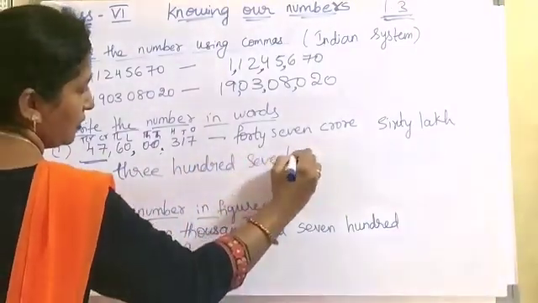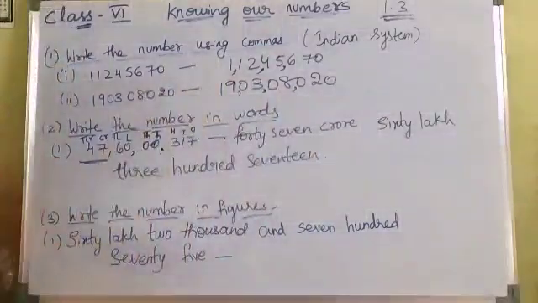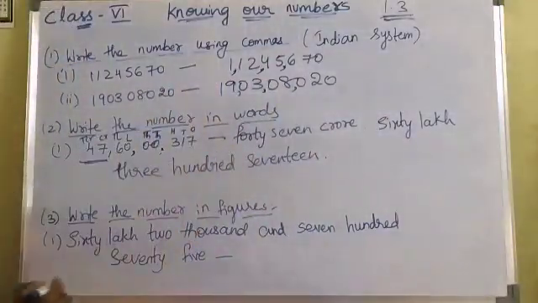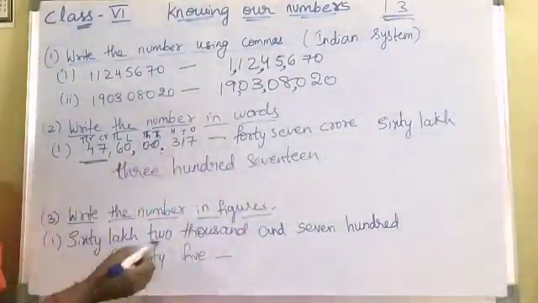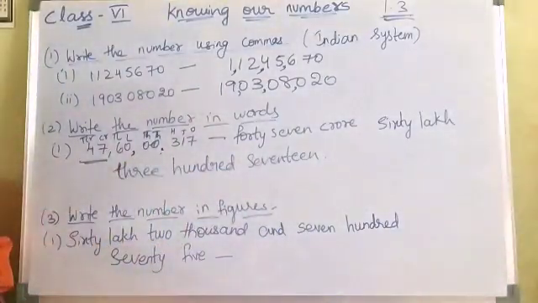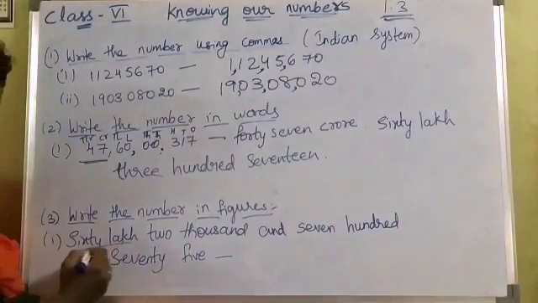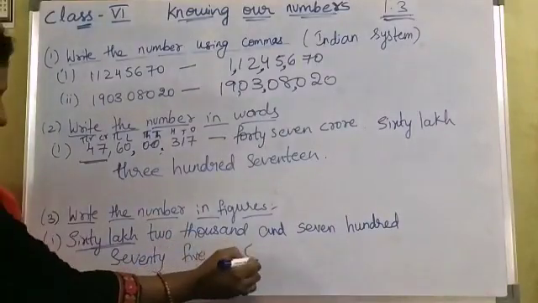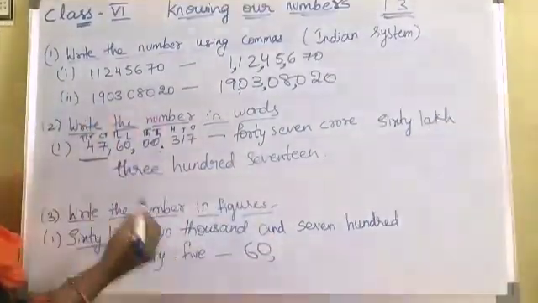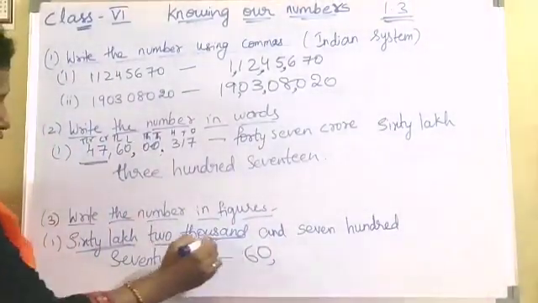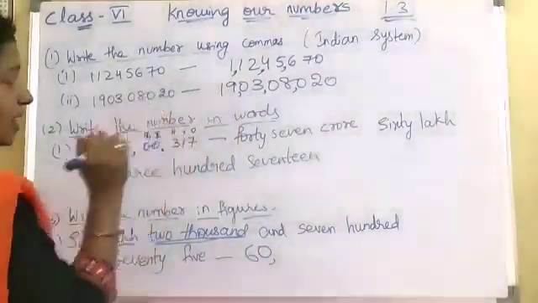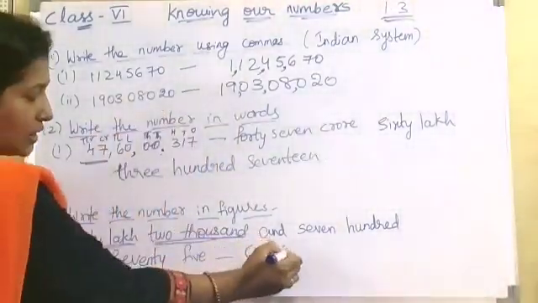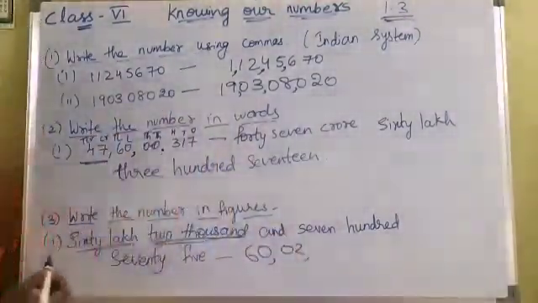317. This is the answer. And remaining you can do. Right? But coming to third bit, write the number in figures. Here they gave in words. We should write in the figures. Okay? 60 lakhs. 60 lakhs means, okay, 60 lakhs. Next coming to 2000. 2000 means here single digit you are getting. But thousands place should be 2 digits. So how to write? 02.